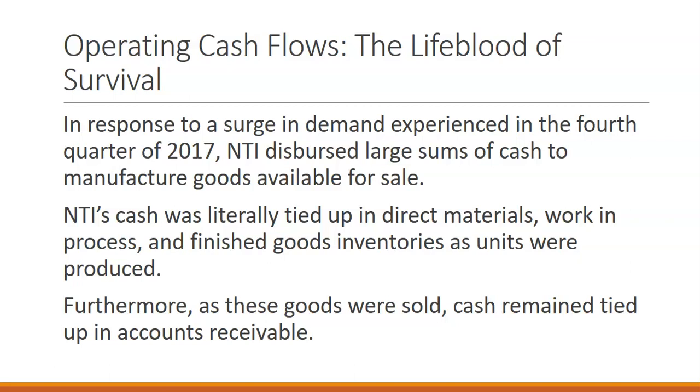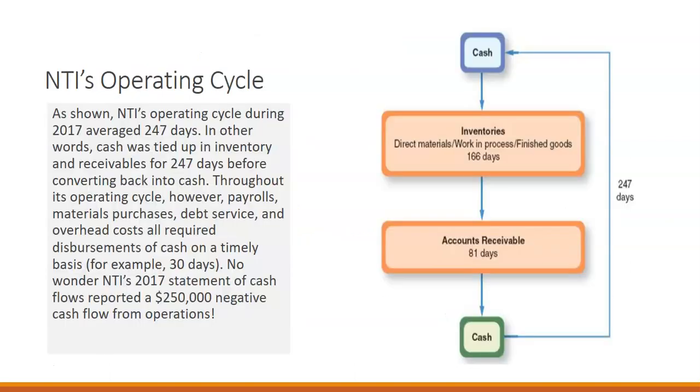As those inventories were sold, they developed accounts receivable, and they weren't receiving cash from their accounts receivable. So they have a major cash management problem in that their cash is all tied up in either inventories or accounts receivable, and they need to figure out what to do in order to free up that cash and have it available for their liabilities.